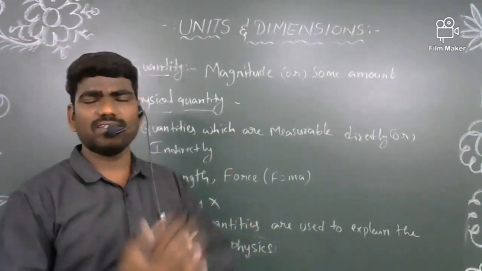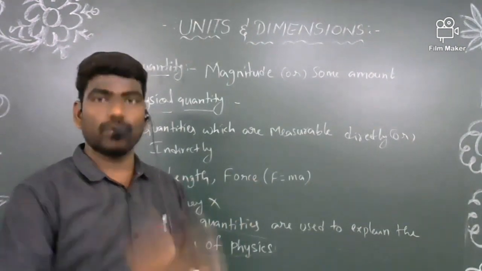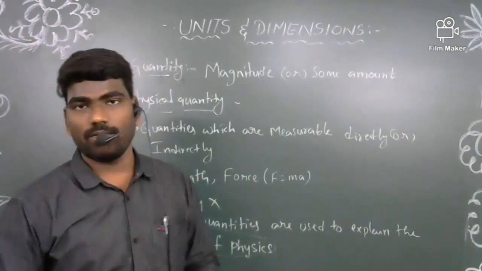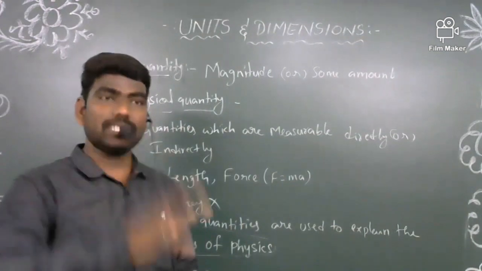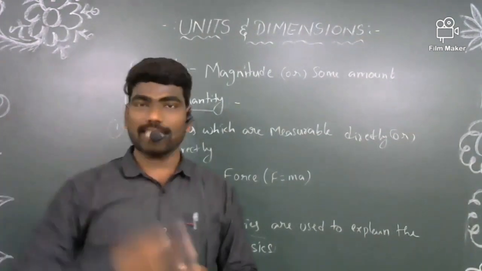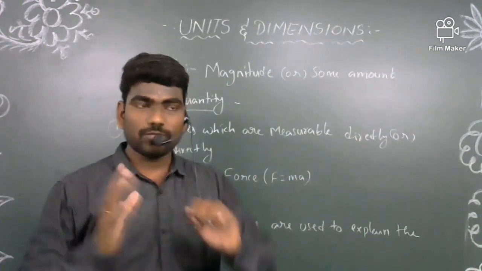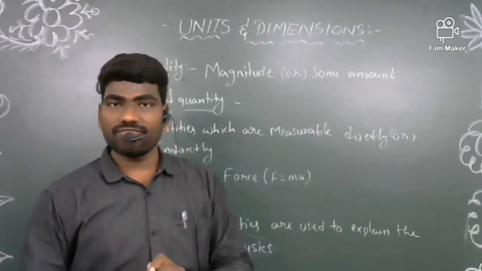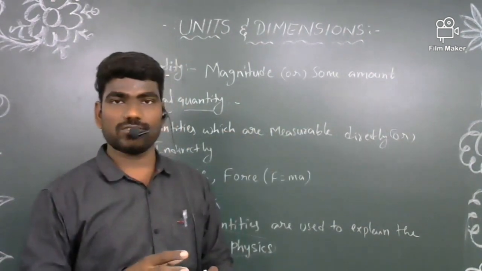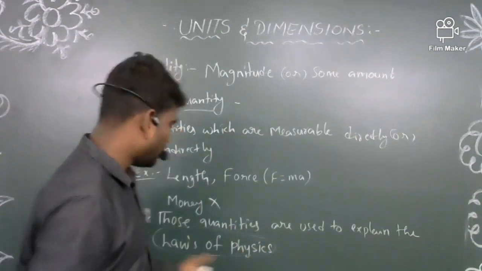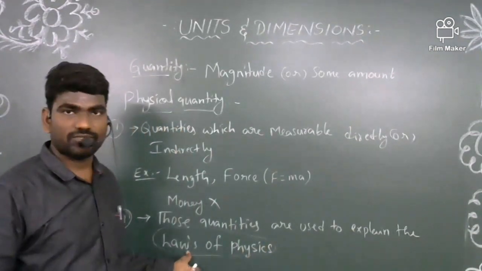These actions go on based upon some laws, and the laws that give information about these actions around us, we call the laws of physics.